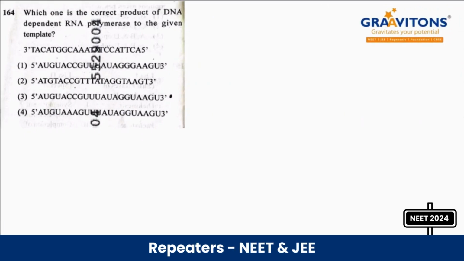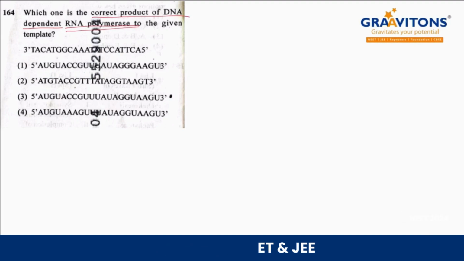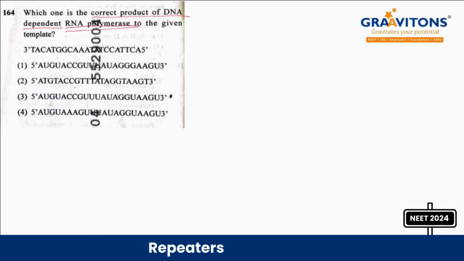164, yes, again we have a question from molecular basis of inheritance chapter. Which one is the correct product of DNA dependent RNA polymerase? RNA polymerase எந்த reaction catalyze பண்ணும்? Transcription reaction catalyze பண்ணும். Okay, so we have here the DNA sequence இருக்கு, 3 prime ல இருந்து 5 prime ல start பண்ணிருக்காங்க நம்மளுக்கு. Okay, so here the answer is option, உங்களுக்கு இந்த last 2 statements ல 2 answers ல கரெக்டாக